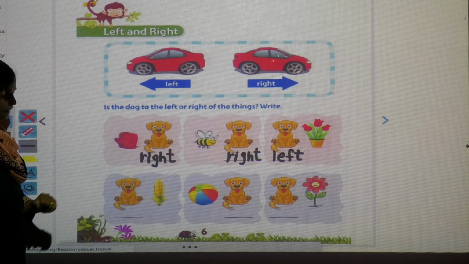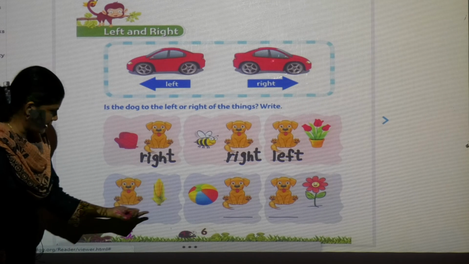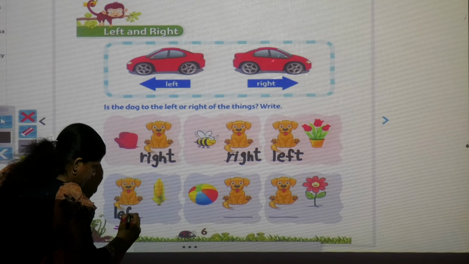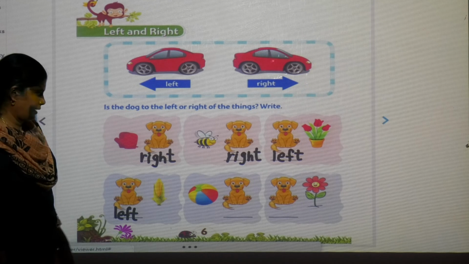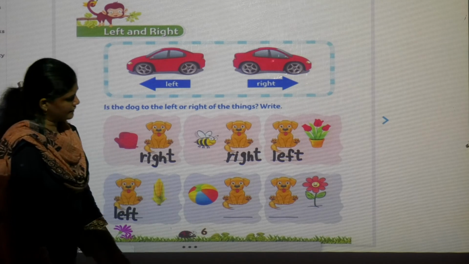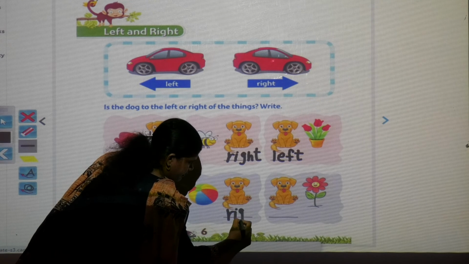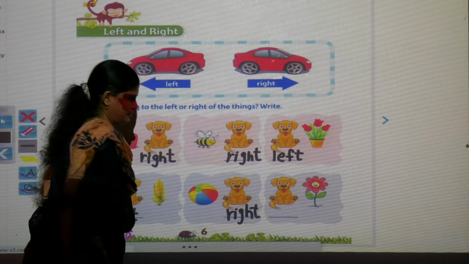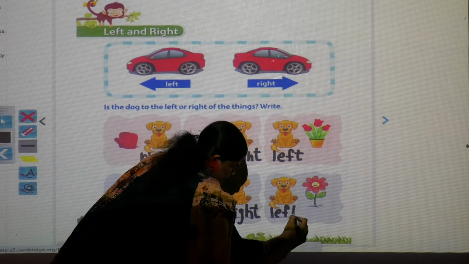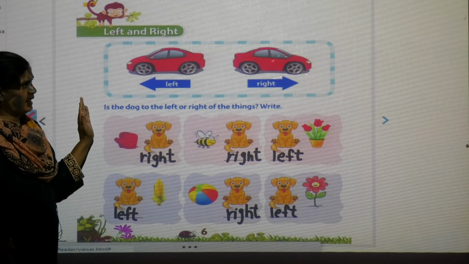Now in the next picture, see once again. See, where is the dog sitting? Near the corn. But where is the dog? Left side. Near the ball, dog is sitting. Where is the dog sitting? Right. Here, left. Near the flower, dog is sitting to the left. So like this, we have to learn properly and see.